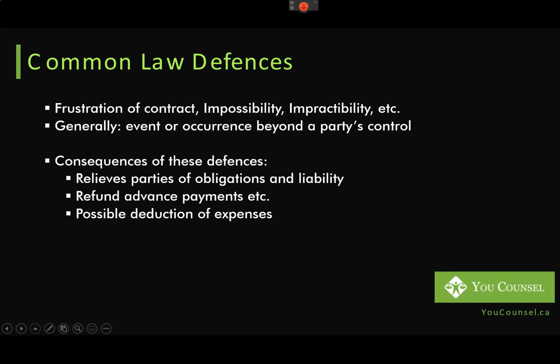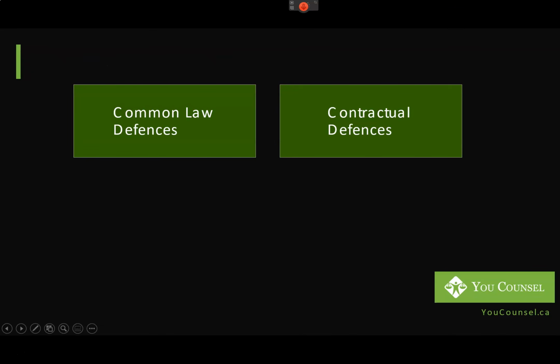And then if there are any deductions for expenses that may be possible, essentially the court is trying to find how the contract can end in the best possible way without being unjust to any of the parties, right? So there are potentially some deductions of expenses possible to the advance payments, but we will talk about it in more detail. The second kind of defenses is contractual defenses.